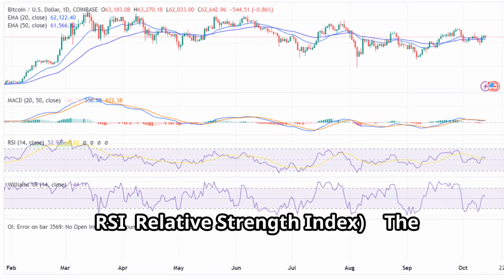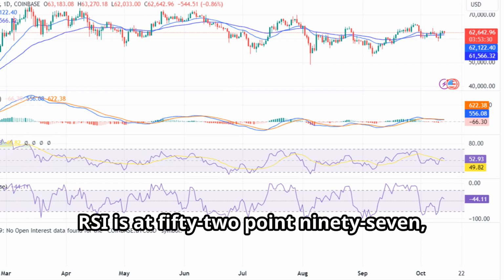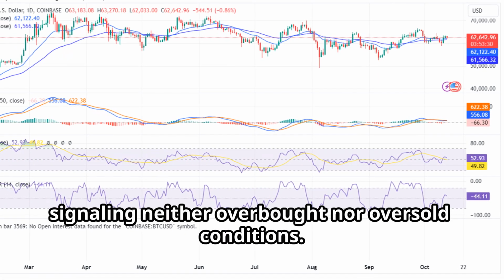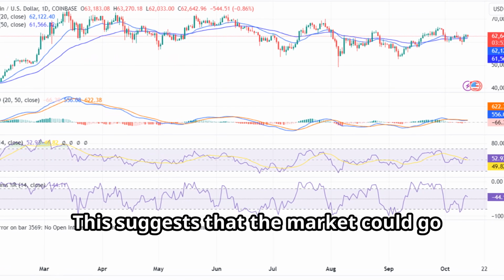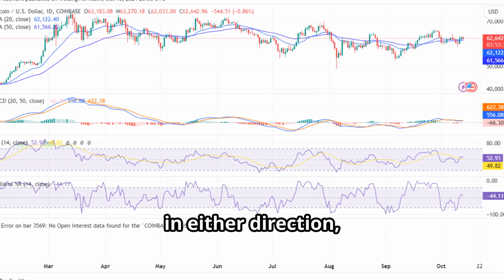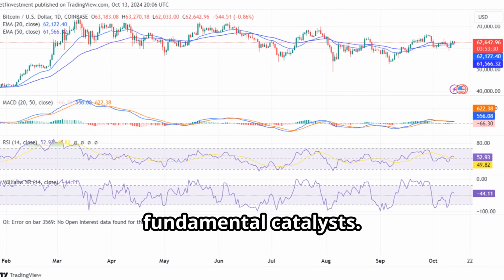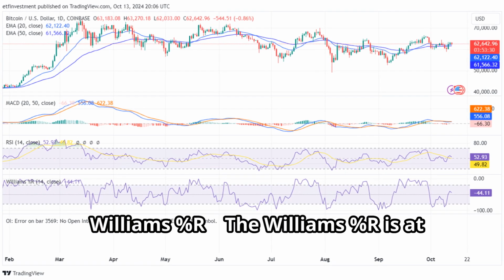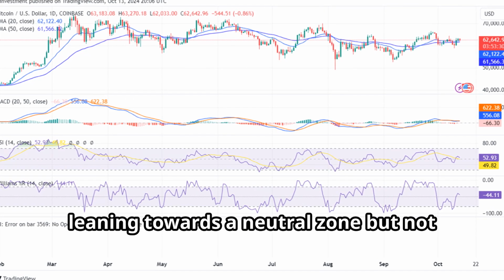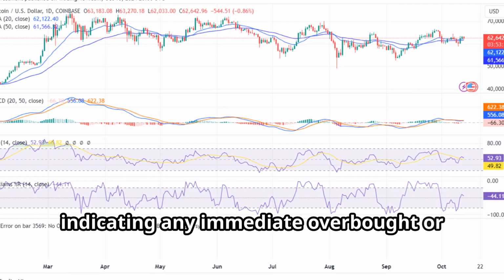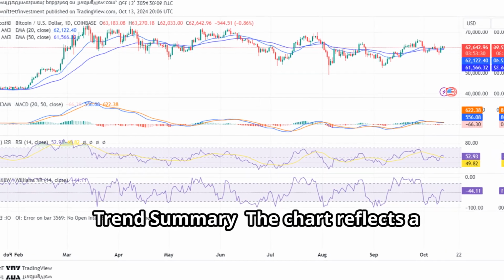RSI, Relative Strength Index. The RSI is at 52.97, close to neutral, signaling neither overbought nor oversold conditions. This suggests that the market could go in either direction, depending on incoming volatility or fundamental catalysts. Williams %R. The Williams %R is at negative 43.95, leaning towards a neutral zone, but not indicating any immediate overbought or oversold conditions.